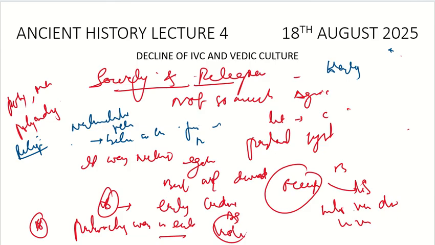One more thing which I want to add: was iron common? Knowledge of iron was there, but iron was not common. Iron became common from 1000 BC onwards, from the later Vedic age. They had the knowledge of iron, but it was not used that much. So with this, we complete our today's discussion.